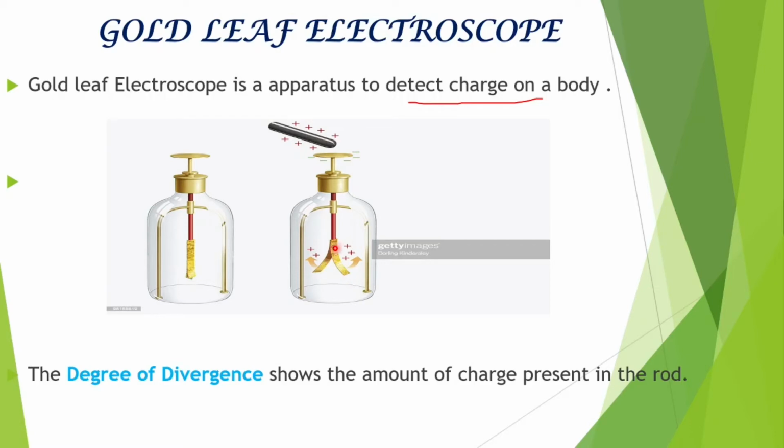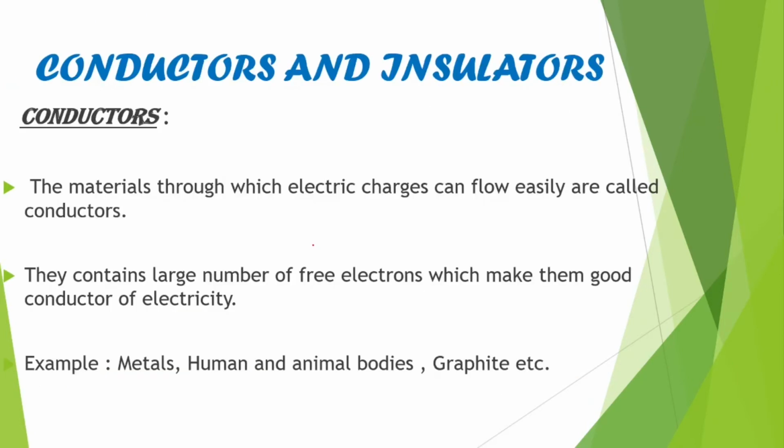Since both gold leaves have the same charge, like charges repel, they get repelled, and this degree of divergence gives the amount of charge present in the rod. So the degree of divergence shows the amount of charge present in the rod. So this is a gold leaf apparatus, and this helps us to detect how much charge a body contains.